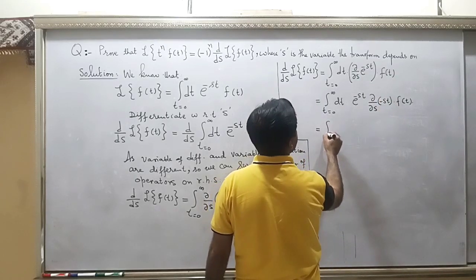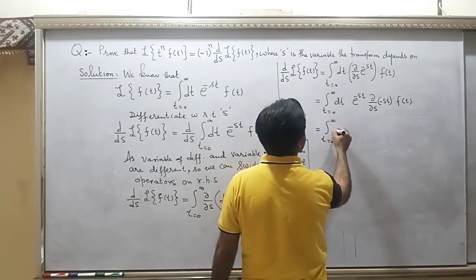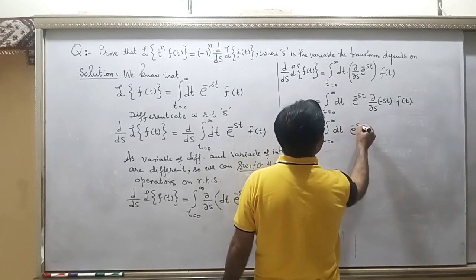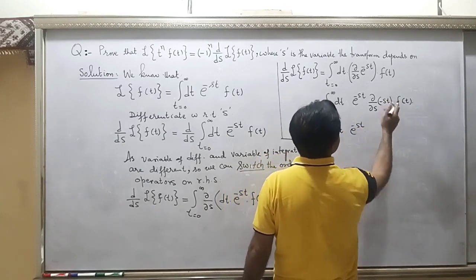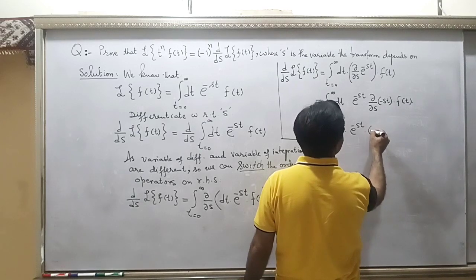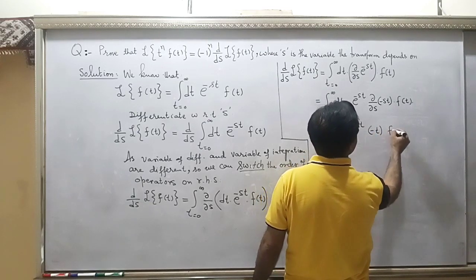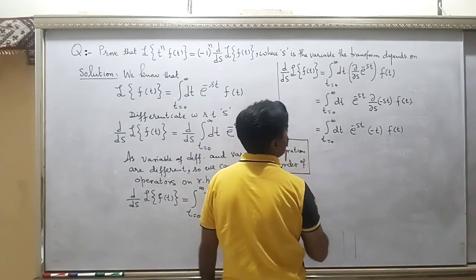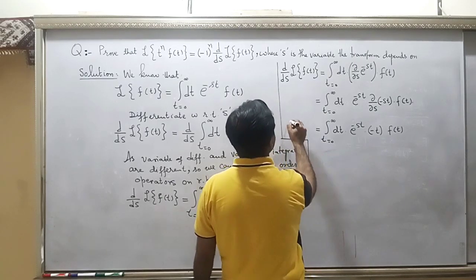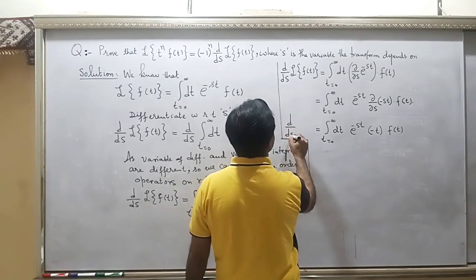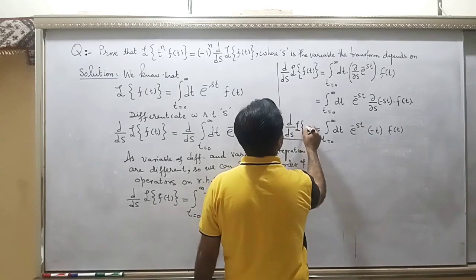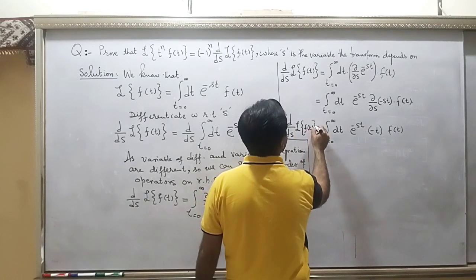So this is integral from t = 0 to infinity dt e to the power minus st. Now this derivative with respect to s will be minus t into f(t), and on the left-hand side you have d by ds of the Laplace transform of f(t).